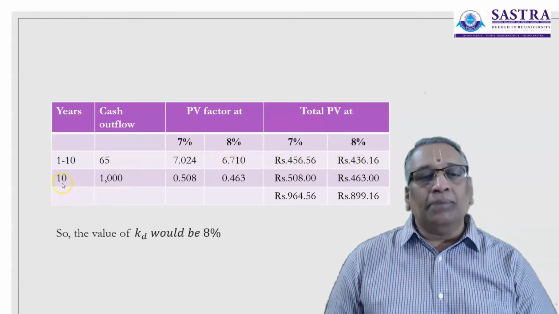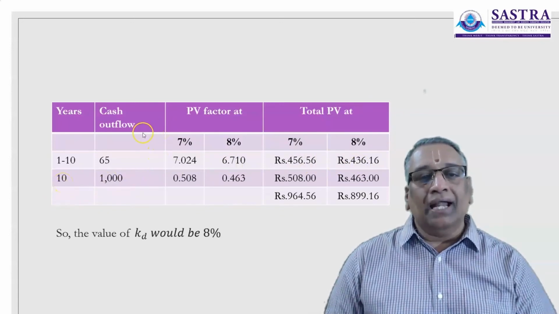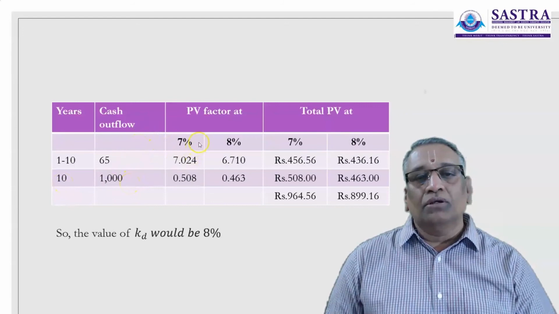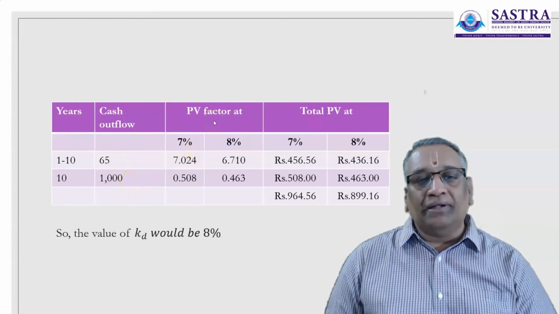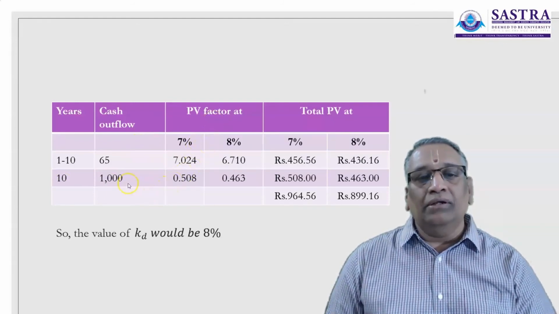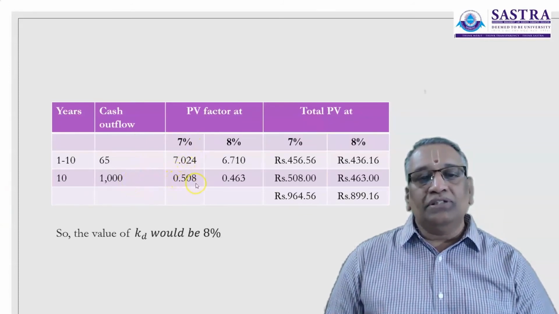And for the principal repayment in the 10th year, the cash outflow of ₹1,000, using present value interest factor, it is not an annuity, it is paid only once. It is a single flow, happens in the last year. So at 7%, its present value is 0.508, which is multiplied by ₹1,000 and arrived as ₹508.